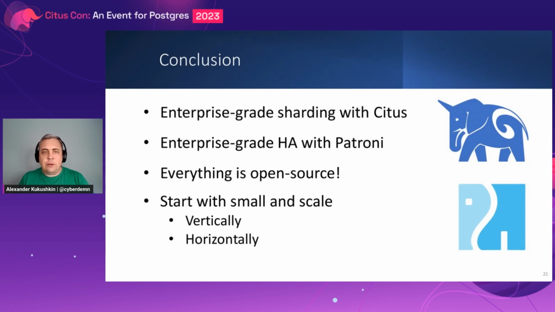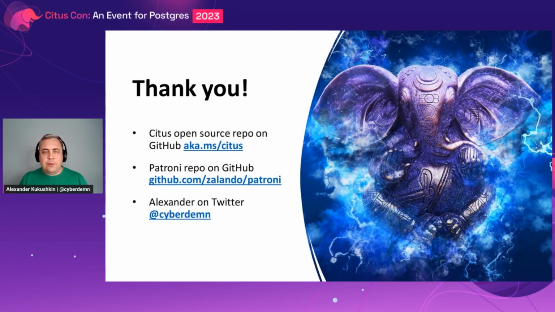And what's also wonderful is that everything is open source. Postgres has a very good license that allows you even to fork or maybe even sell Postgres if you want. Citus is also an open source extension, maybe not with such good permissions as Postgres itself, but still it's open source, and Patroni is also an open source tool. You can get Patroni and Citus on GitHub, install them and use them for free.